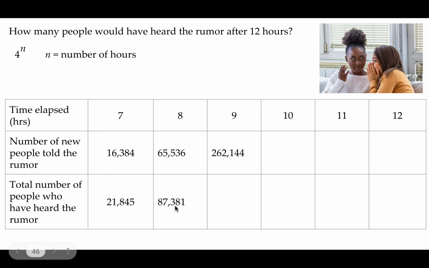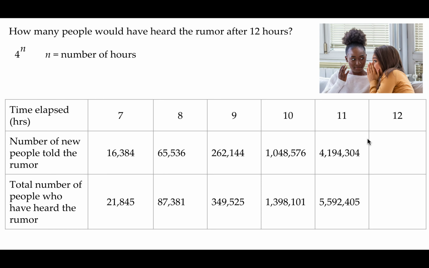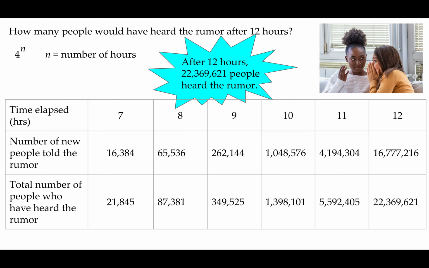Then 9. So we have 4 to the power of 9. We add that to this one. We have 4 to the power of 10. Again, we're adding that to this sum. And then we're going to do 4 to the power of 11, adding it. And 4 to the power of 12. And we add that to our 5,592,405. Wow. And we get 22,369,621 people that have heard the rumor.